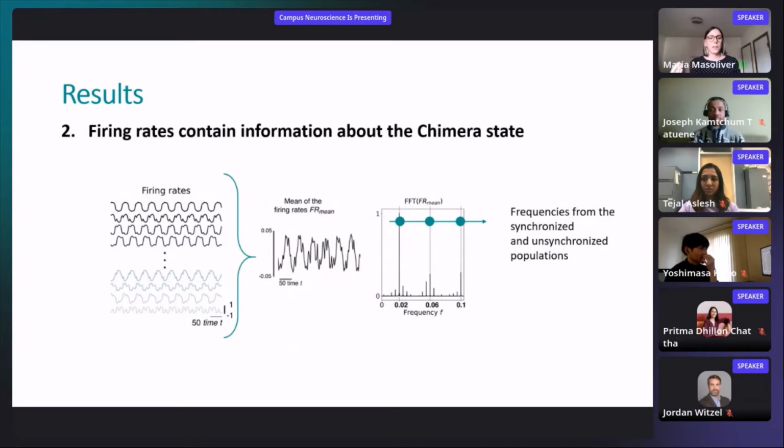And interestingly, from the firing rates, we can obtain the information of the chimera state because we perform a fast Fourier transform of the mean of the firing rates, and we obtain the frequencies of the chimera state.